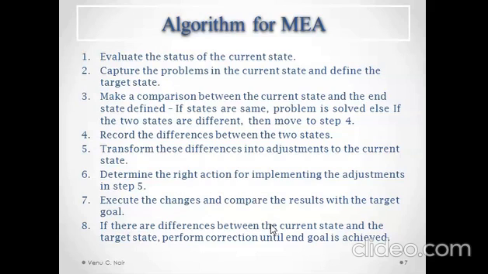Then determine the right action for implementing the adjustments. We have to select the correct action or operation to remove the difference which we have recorded. Then execute the changes and compare the result.